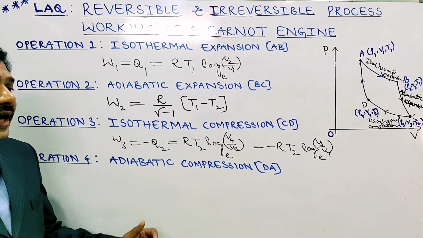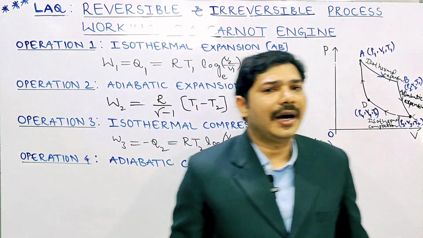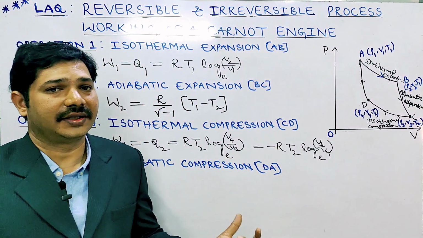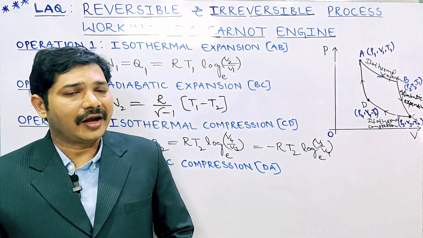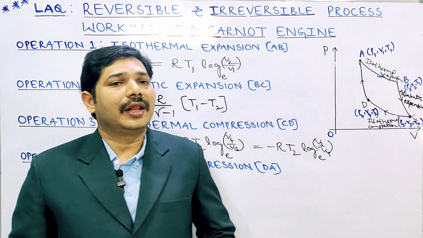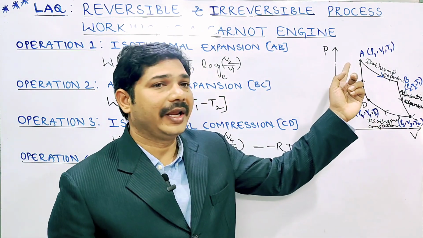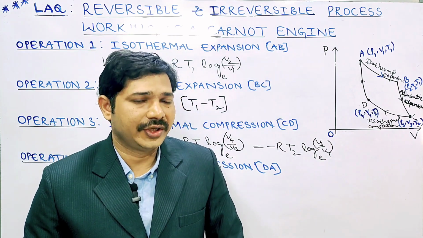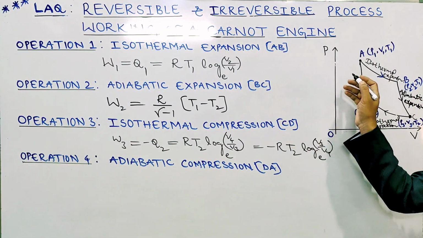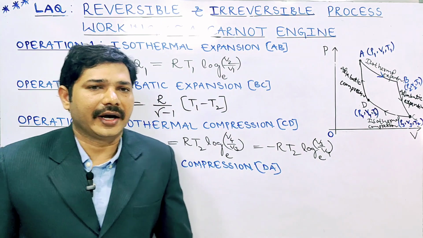Operation 4, adiabatic compression, that is from point D to point A. Here again we have to keep the cylinder on a non-conducting substance. So adiabatic compression takes place again from point D to point A. Again it comes to the original state. So this is called adiabatic compression, D to A.